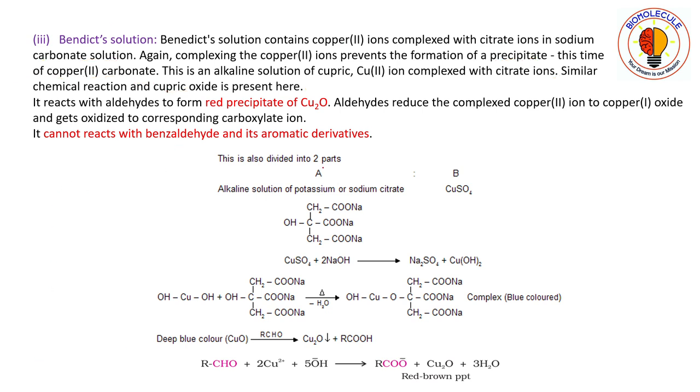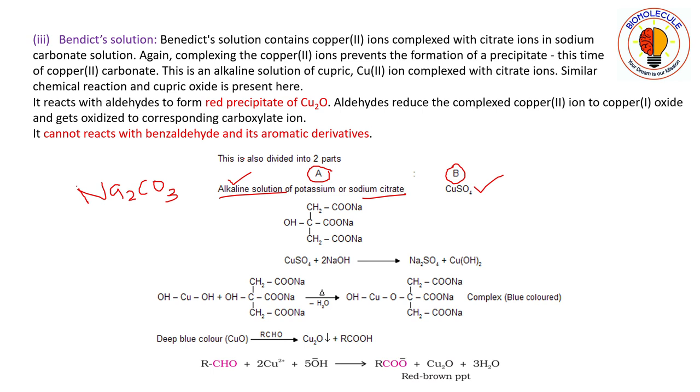You can see that this is also divided into two parts, part A and part B. Part B contains copper sulfate and part A contains an alkaline solution of potassium or sodium citrate. What is this alkaline solution? This is sodium carbonate, Na2CO3. This is the alkali used here, and in the previous one it was sodium hydroxide.